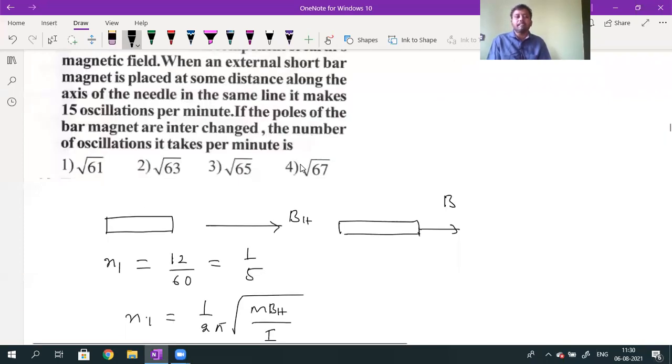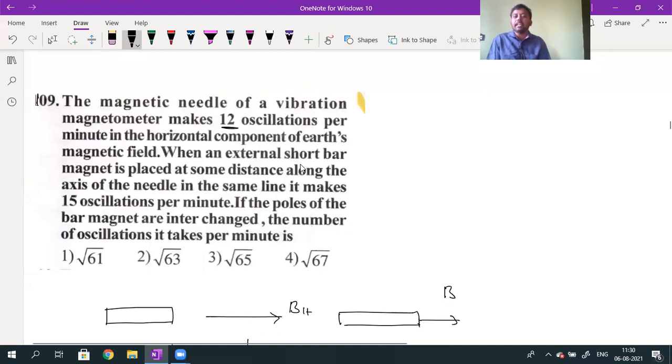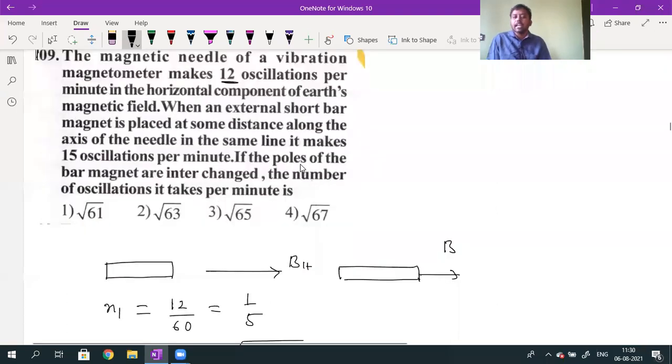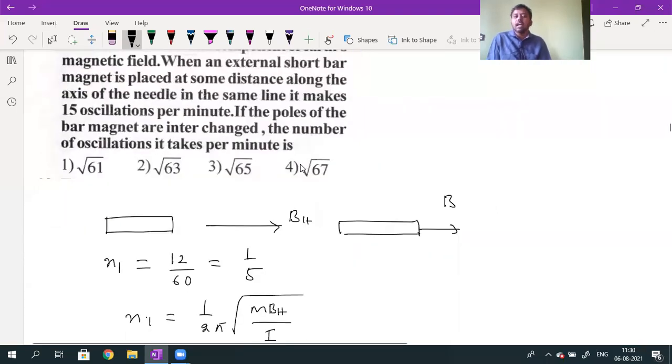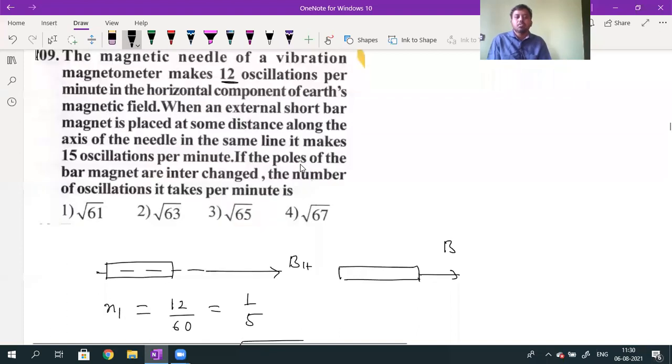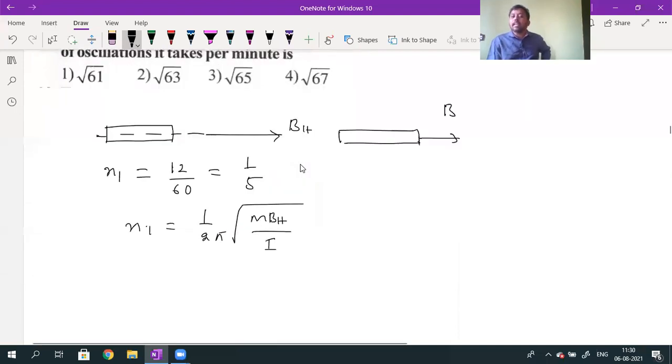Another magnet, an external short magnet, is placed some distance along the axis of the needle. Initially the needle is along the direction of BH, along the axis of the needle. Along the axis of the needle, another magnetic field is there. When the external short bar magnet is placed some distance along the axis of the needle in the same line, it makes 15 oscillations. Because of applying the external magnetic field, the frequency value increases.